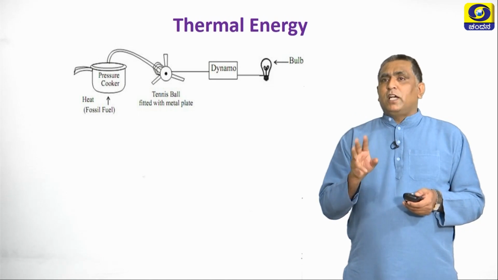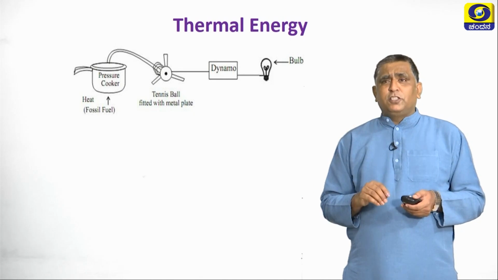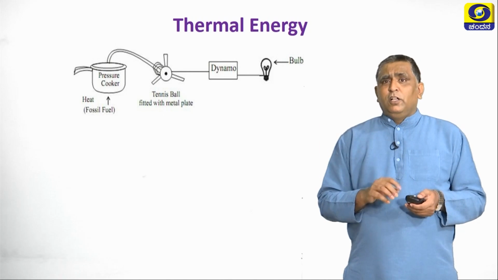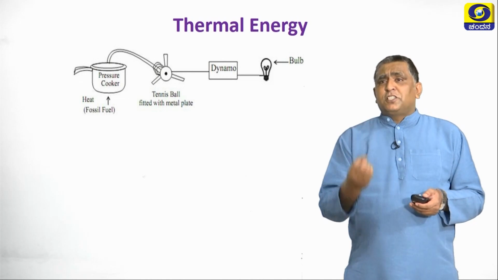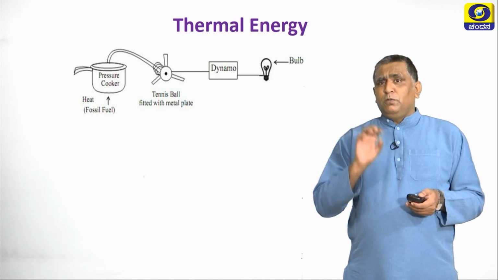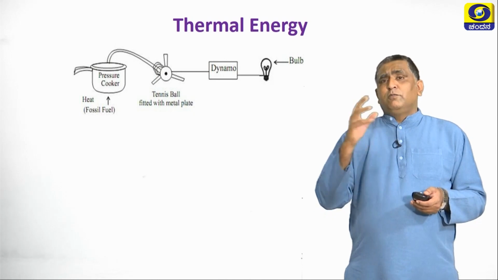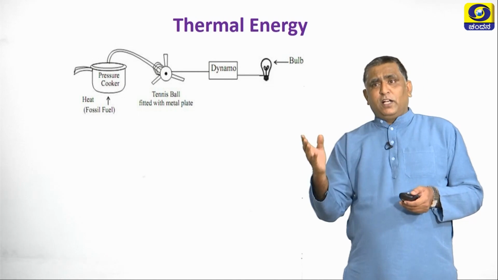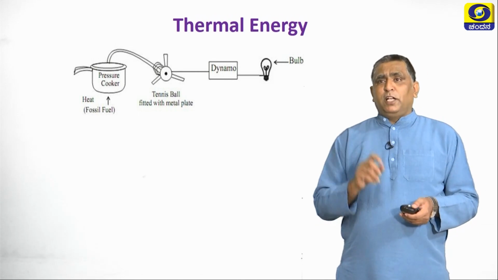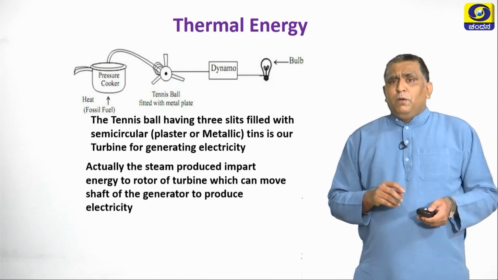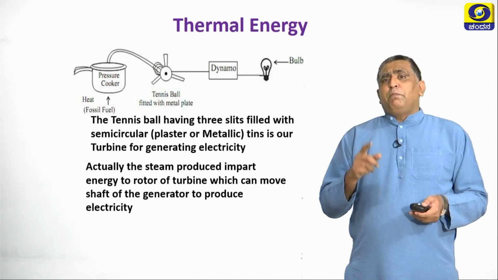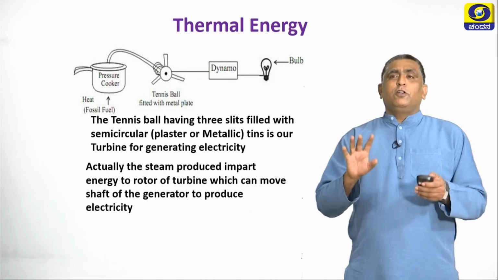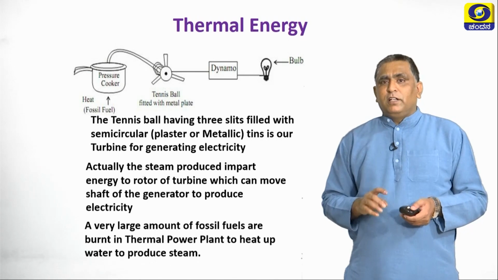There is a dynamo which, as we have discussed in electromagnetic induction, is a device which converts mechanical energy into electrical energy. So, what happened? The steam from the pressure cooker is made to pass through the tennis ball, the turbine rotates, and the dynamo converts mechanical energy into electrical energy. This is the principle behind thermal energy. Actually, the steam produced imparts energy to the rotor of the turbine, which moves the shaft of the generator to produce electricity. This is what we have discussed.